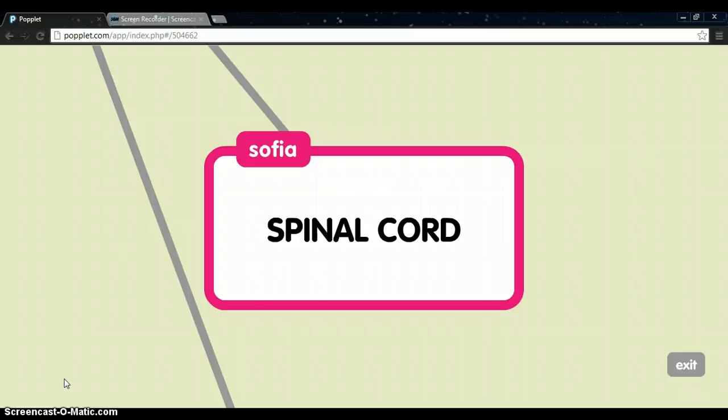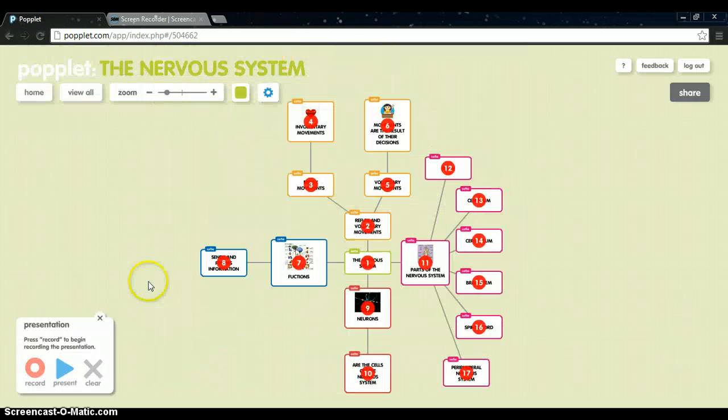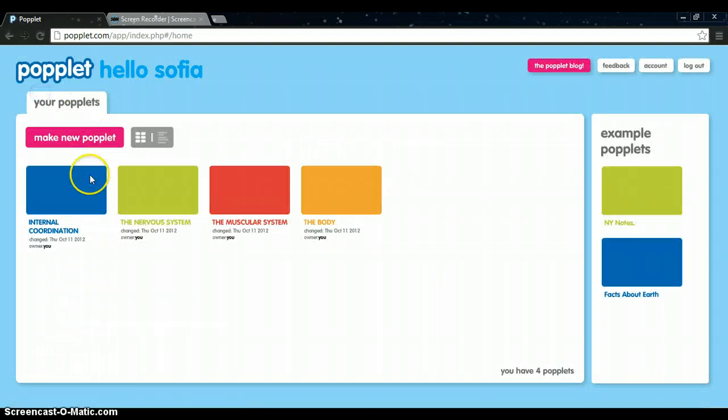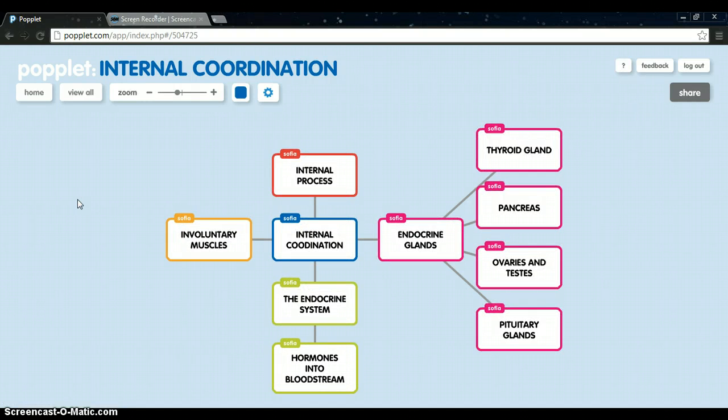controls reflex movements, and the peripheral nervous system consists of nerves. It transmits information from the sensory organs to the central nervous system and from the central nervous system to other organs. Okay, this is the third booklet. Now we go to the final that says internal coordination.